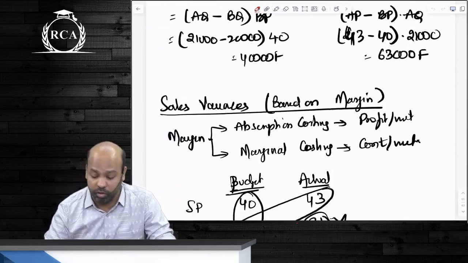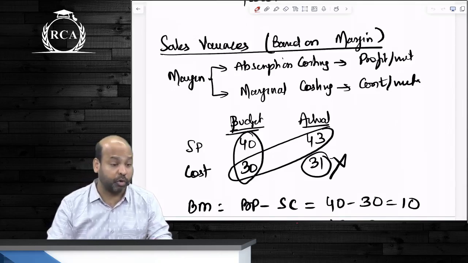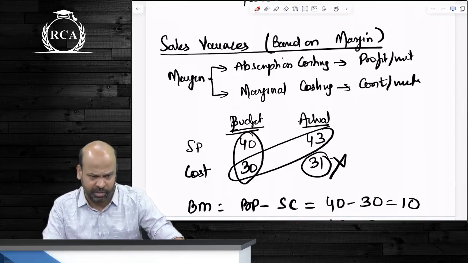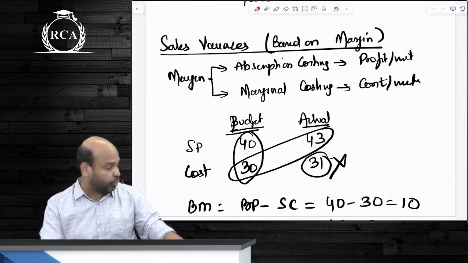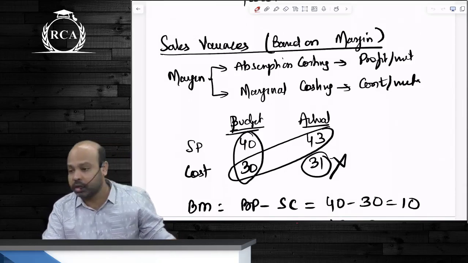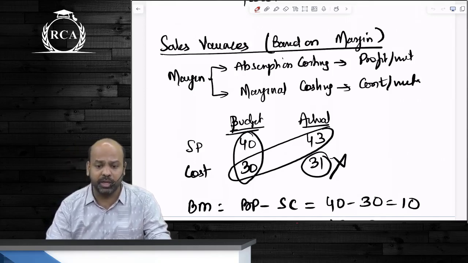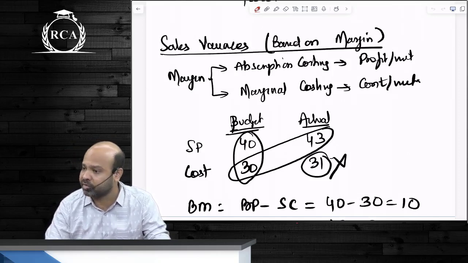Sales variances can also be computed on the basis of margin, guys. Margin is the amount of profit that you're making. If you follow absorption costing, margin is profit per unit. If you follow marginal costing, it will be contribution per unit. Okay? It is exactly like sales price variances, but then better you replace prices with margins. Wherever you have price, you replace it with margin.